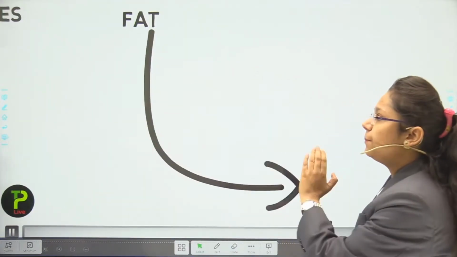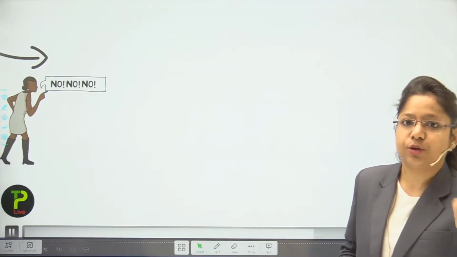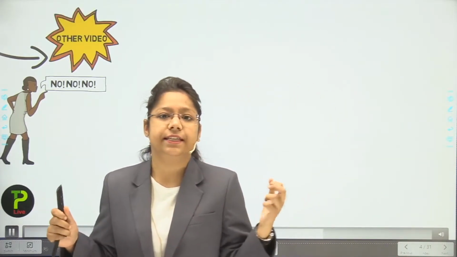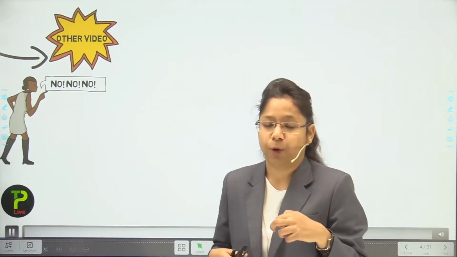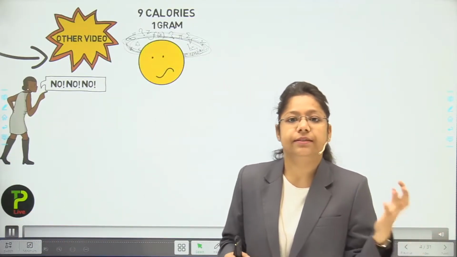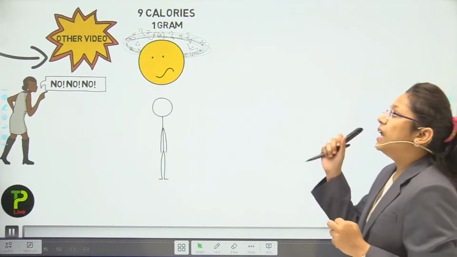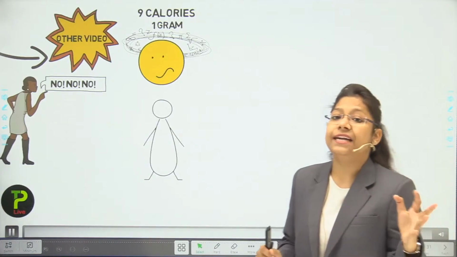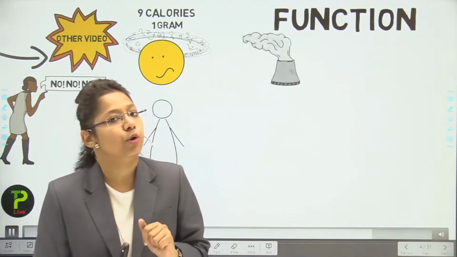Now we are going to discuss the fat part, which is very essential also, but more fat can destroy your body also. But the body says no, no, no to the fat. Why does it say no? Because a person who consumes more fat will get obese. If a person gets obese, then he can get many kinds of diseases in his body. So, 9 calories are taken from 1 gram of fat. This is a large amount of calories, so a person becomes fat if he or she consumes more fat.